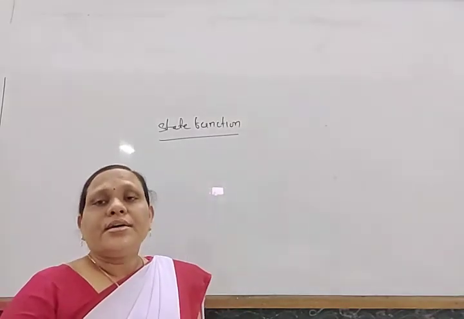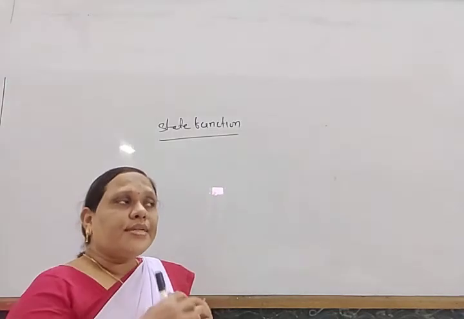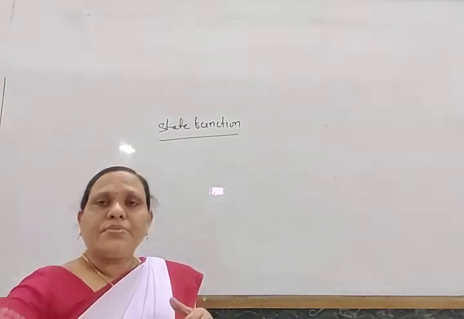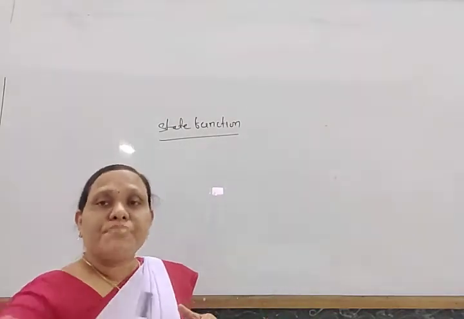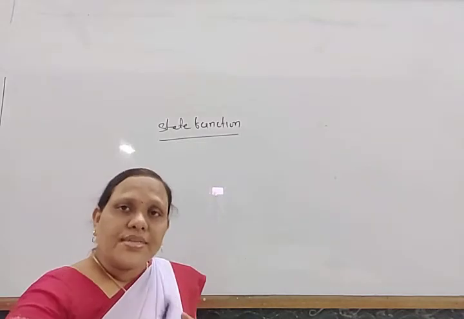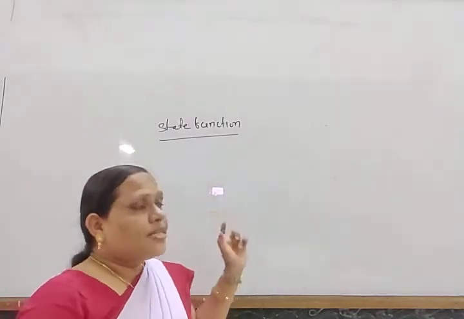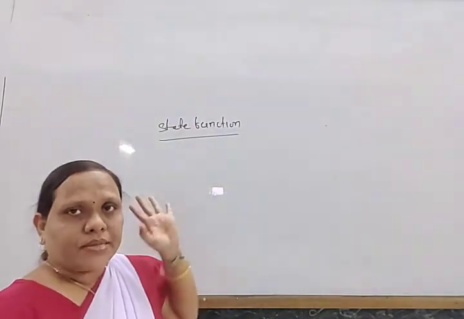And another is known as a path function. A path function is one that depends on how the change takes place when a system goes from one state to another. It depends on the process by which the change takes place. That is known as a path function. Okay, so look here, state function and path function.